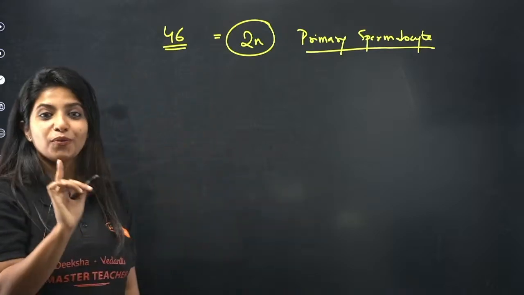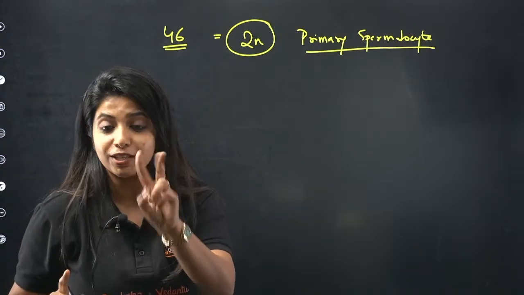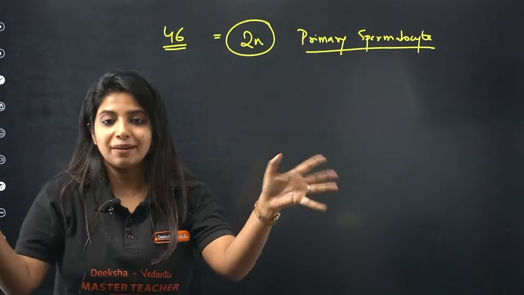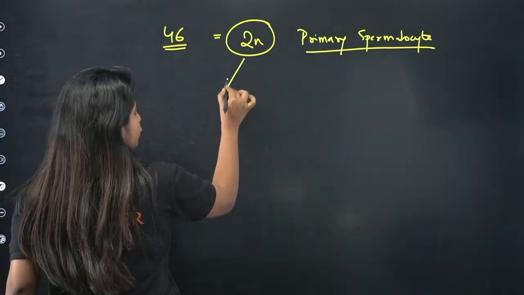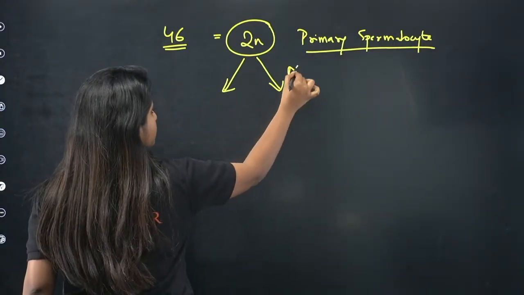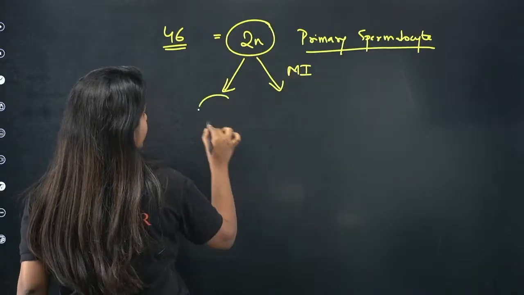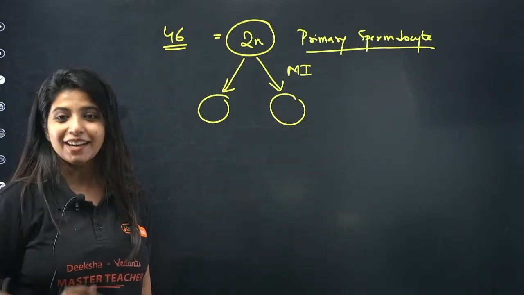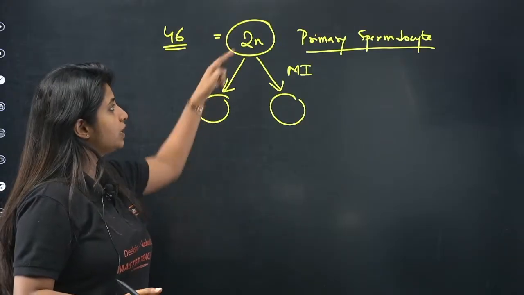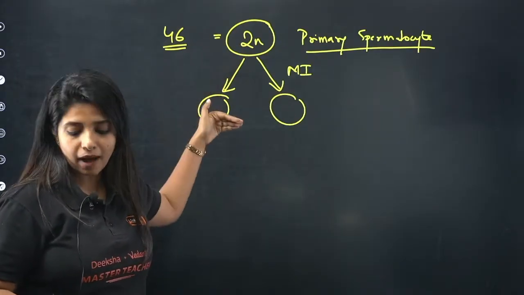You all should know meiosis happens in two stages. It's not like mitosis, where the cell divides and becomes two. No, it does not happen like that. In meiosis, there is a first division that happens. We call it meiosis 1, where you get two cells at the end. Now guess the number of chromosomes over here. Will it remain 2n or will it become half?